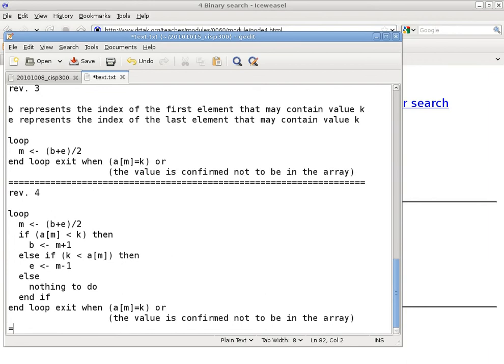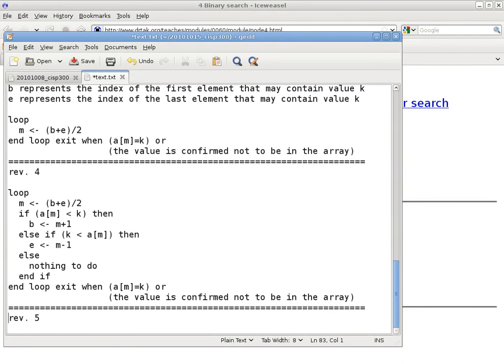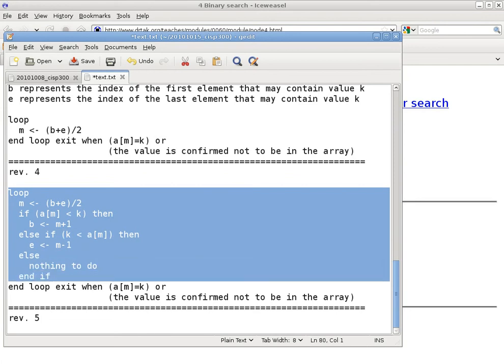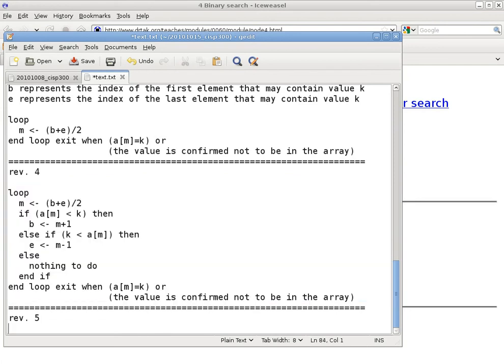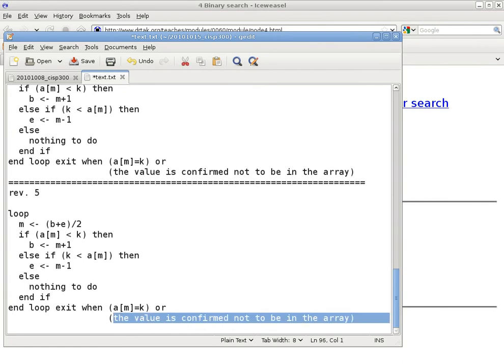And now we are moving on to revision 5. In revision 5, we have some minor details to take care of, particularly how do I know the value is confirmed not to be in the array? Because we have yet to answer that question. What variables do you think will be helpful to answer that question?